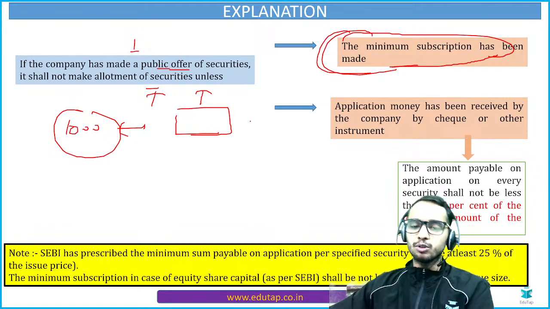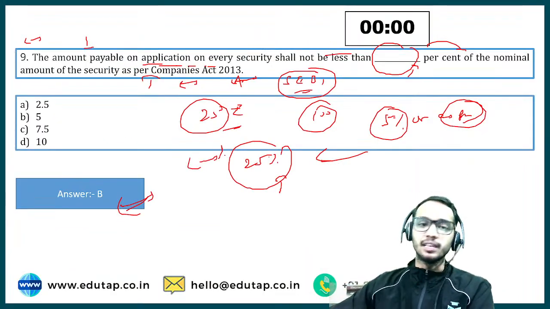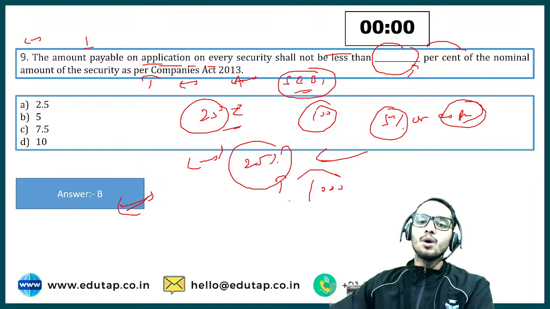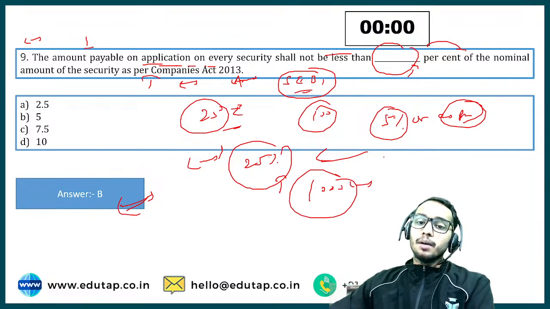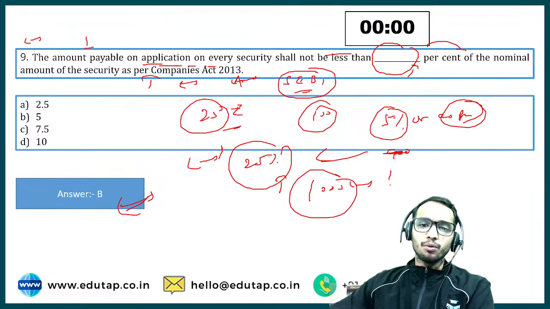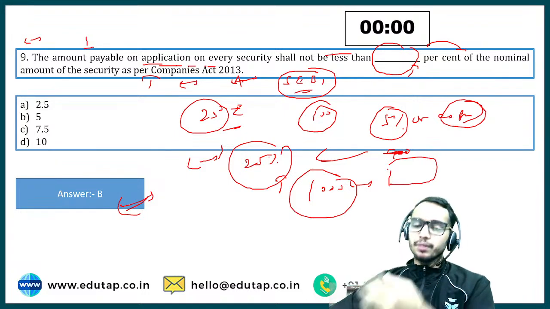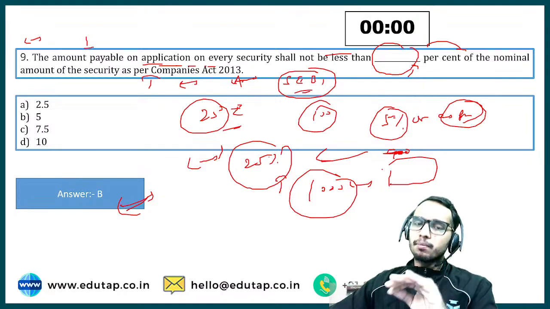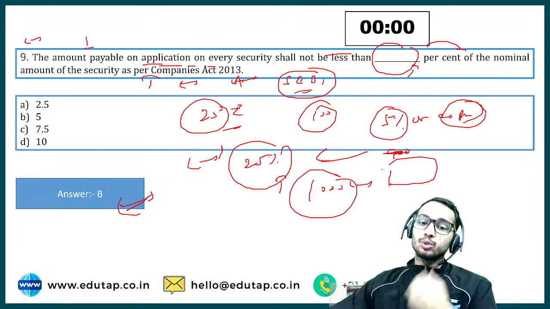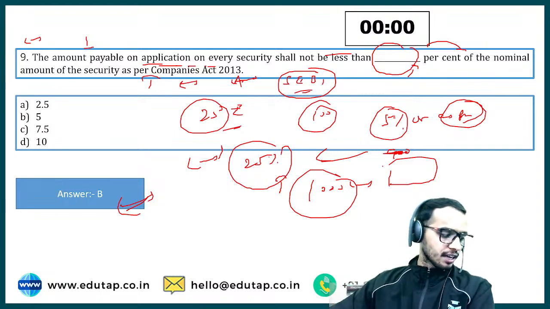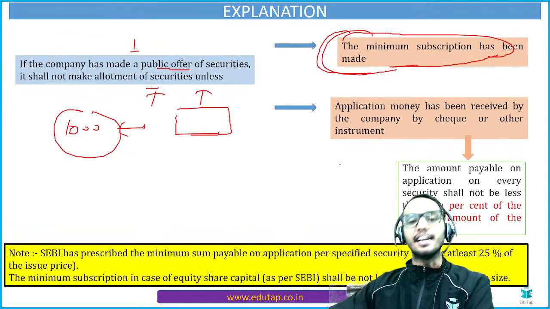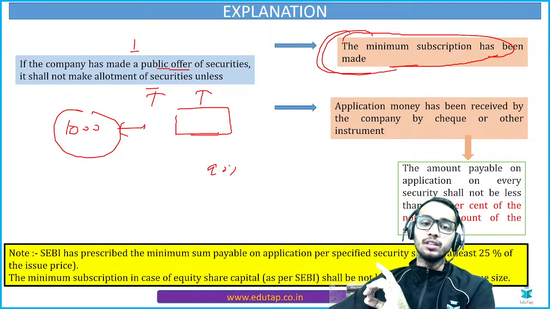See, we have just now talked in the question only about application money. Now I am not talking about the percentage of application money. I am saying if we, as a company, are going to offer 1000 shares, minimum of how many shares are we going to receive applications for? What is the minimum number of applications we should get so that we can continue our allotment? Can anyone tell me? Yeah, that's really good, and I am really proud of you all. That is 90%. So you should be remembering all these facts, okay?